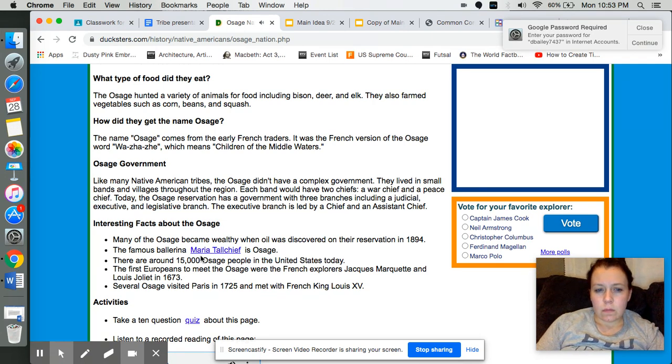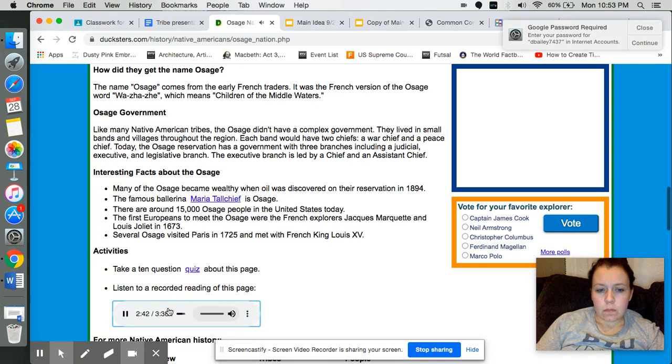Osage government. Like many Native American tribes, the Osage didn't have a complex government. They lived in small bands and villages throughout the region. Each band would...